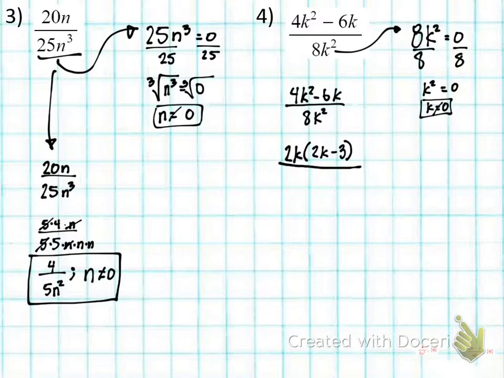Denominator's 8k squared. So what's a common number that I could take out of the denominator? 2 and 4, right? 2 times 4 is 8, times k, right? So I could cancel out 2 here with this 2 here. We could cancel out this k with this k. So all we're left with in the numerator is 2k minus 3 all over 4 times k, which is 4k. Semicolon, k cannot equal 0.